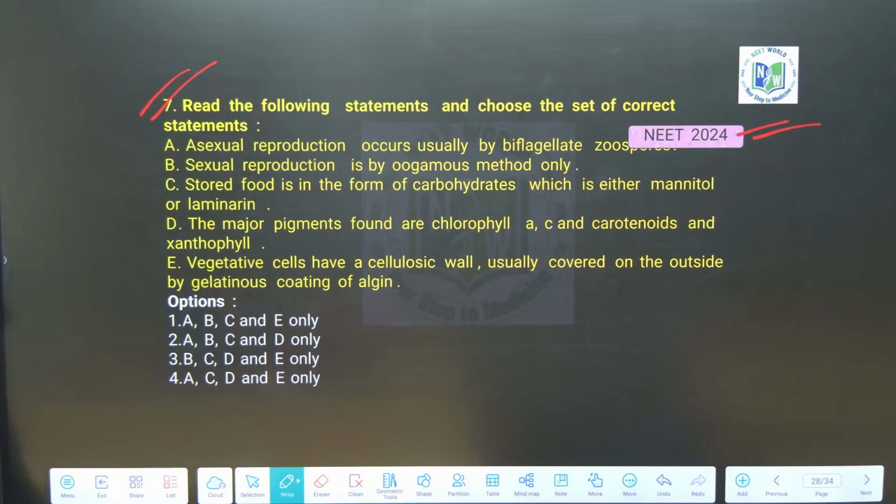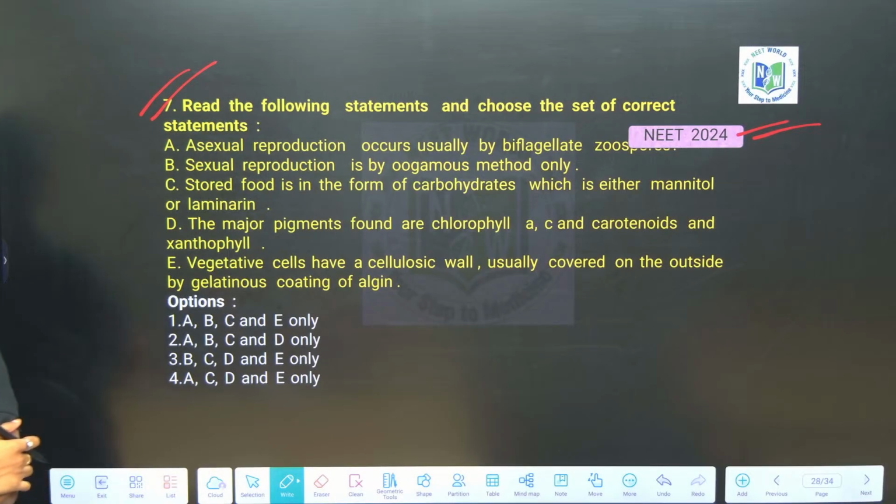Done? Still analyzing the question? What happened? Say it confidently. Say it confidently, you are right.